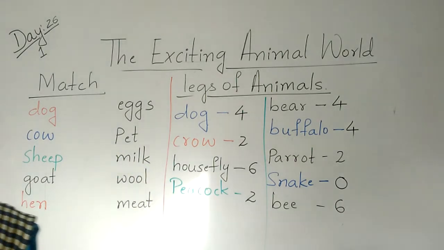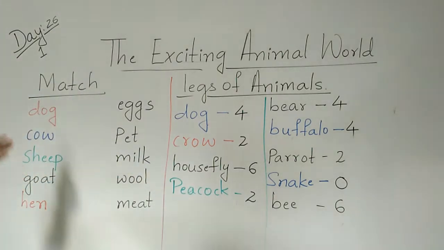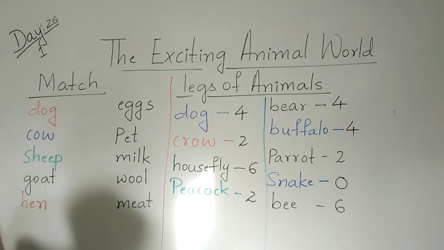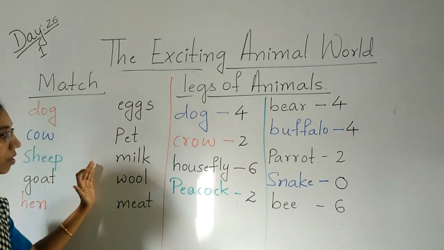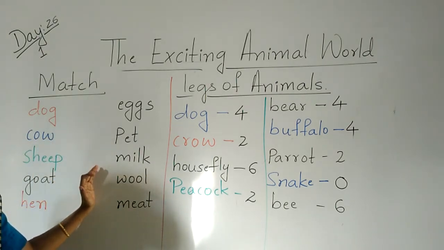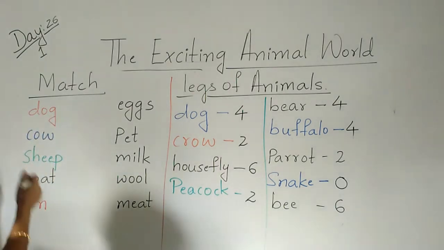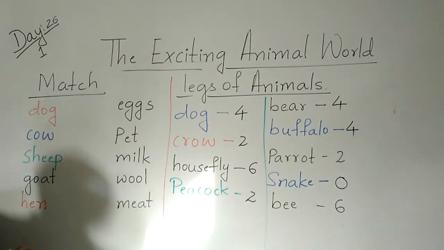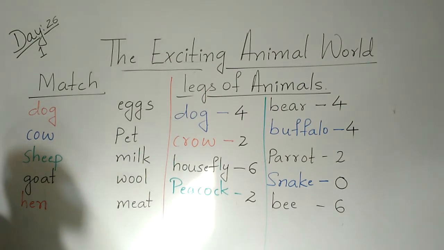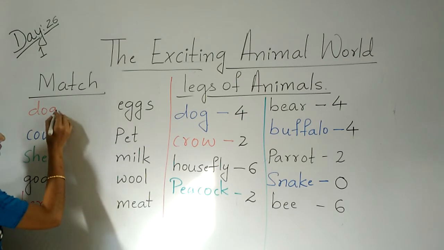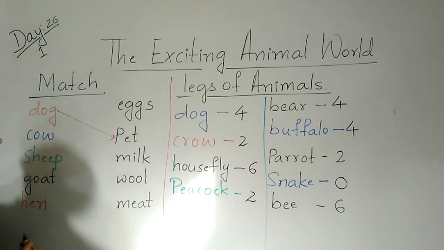Okay, children. So here I have written animals on one side and on another side I have written what they will give us. What are the things they will give us? So first one is the dog. Dog is a pet animal. Yeah, children. Dog is a pet animal.